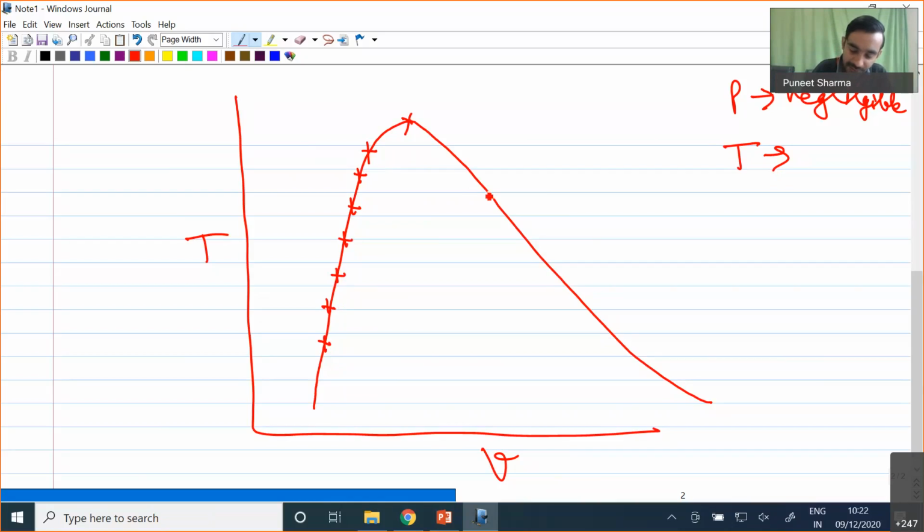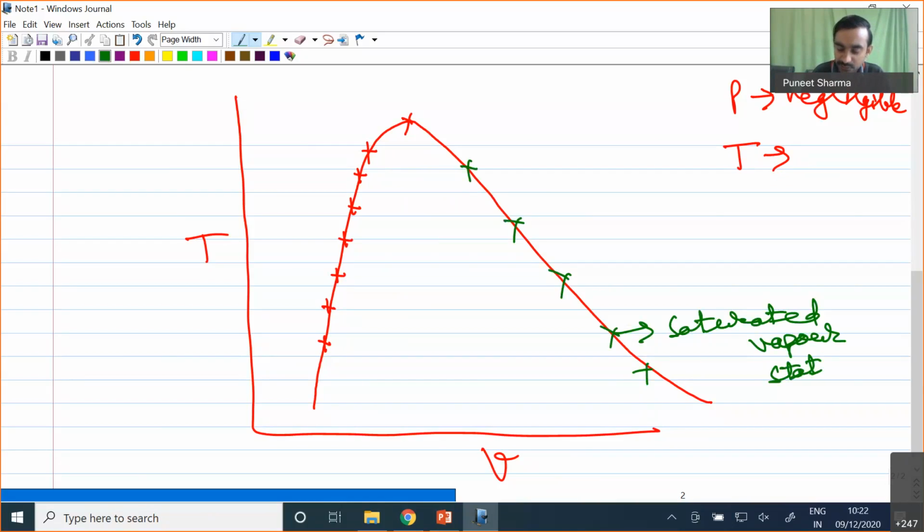However, the right hand side line is the locus of saturated vapor states. The meaning of saturated vapor is that we have 100% vapor, which is a compressible substance.